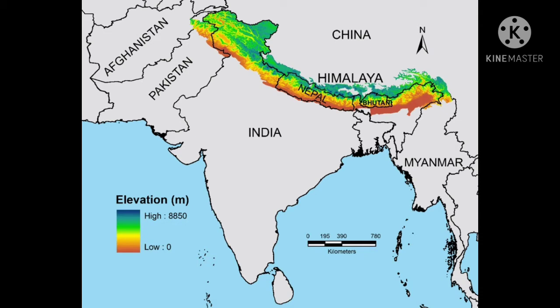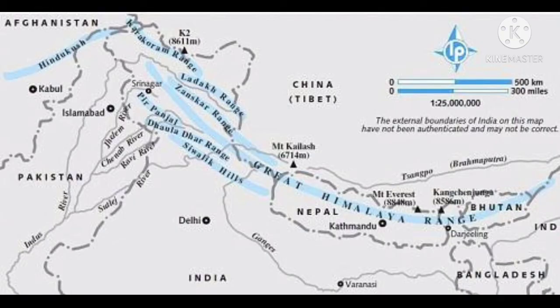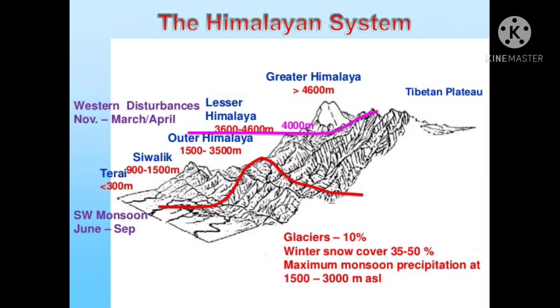The northernmost range of Himalaya is called Great Himalayas or Himadri. It has the world's highest peak, Mount Everest, right? And the second range of Himalayas is Middle Himalaya, which is also known as Himachal. जो famous hill stations हैं like Shimla, Mussoorie, Nainital, Darjeeling, all these hill stations lying in Middle Himalaya, that is known as Himachal. The southernmost range of Himalaya ranges is Shivalik range.